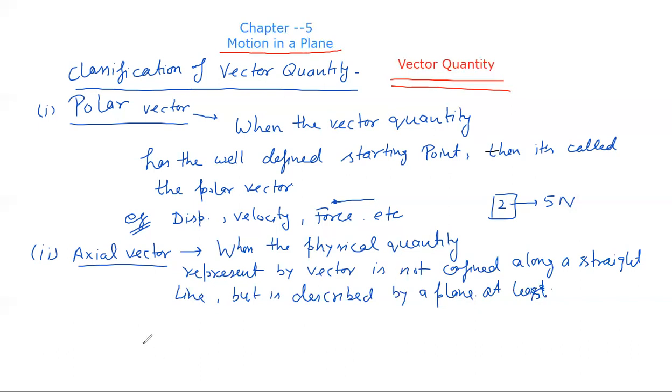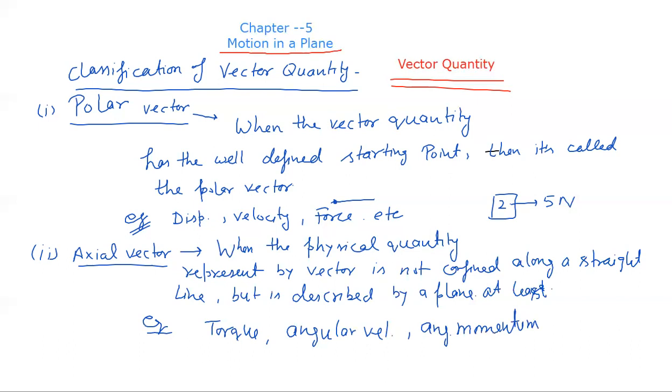So axial vector is clear to all of you. Examples are torque, angular velocity, angular momentum. So all are called axial vectors.